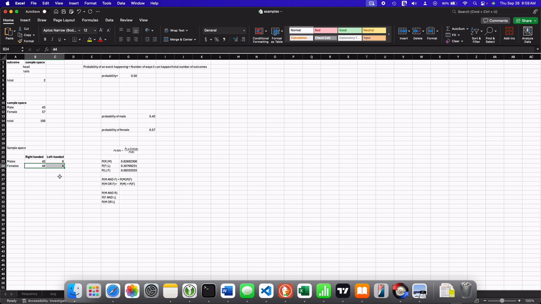Now we see that there is no intersection between the two. These cells do not intersect with these cells right here. So the probability of me picking a person that is both male and female is 0 in this case. Why? Because these two do not share any characteristics. They are both independent. In this case, we say that they are independent events. So the probability of being male and female at the same time is 0.